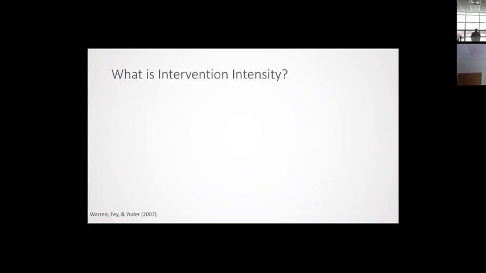So Warren, Fay, and Yoder presented a way to think about a psychosocial intervention in the same way that you might think about the intensity of a medical intervention. And so they describe the dose. So in these behavior analytic interventions, we might think of things like what happens within a session. That would be a dose of intervention. How many teaching opportunities are there? How long is that session? How do we distribute those opportunities over the course of a single session?